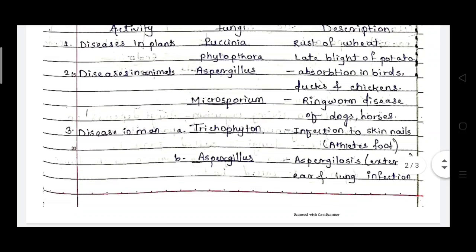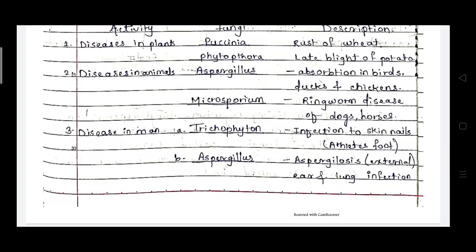Then regarding humans, species like Trichophyton affect the skin and nails. Then next is the species Aspergillus.